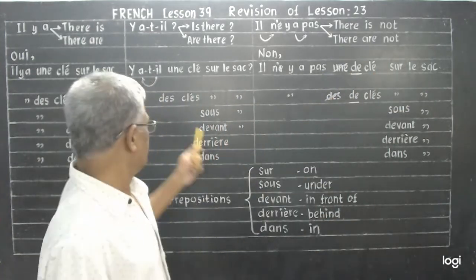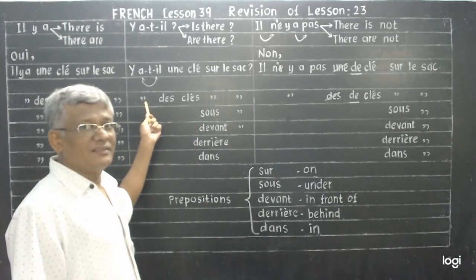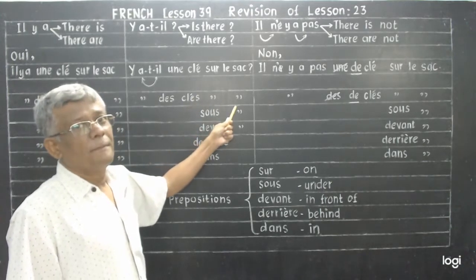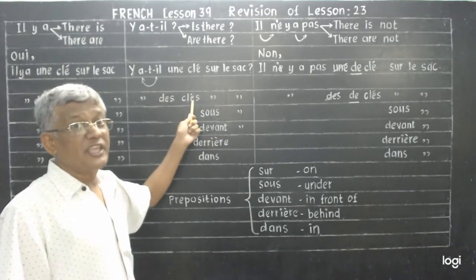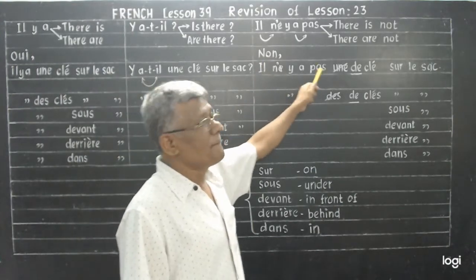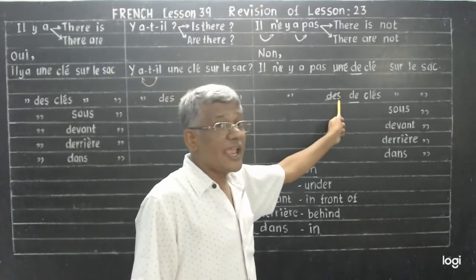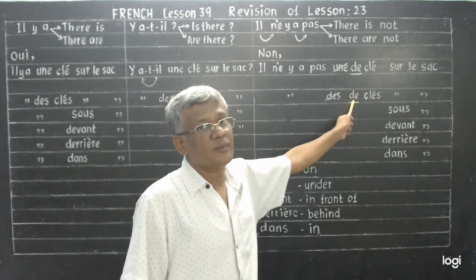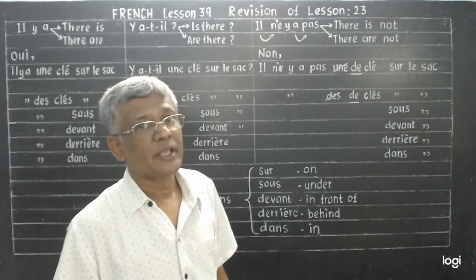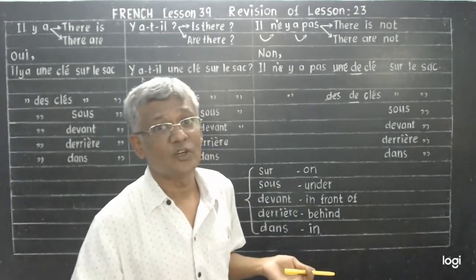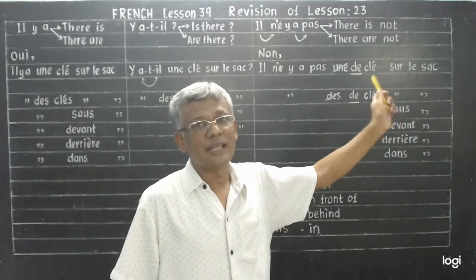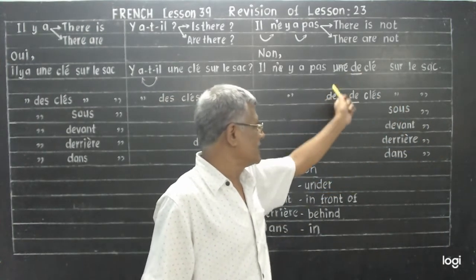Next question. Y a-t-il, is there or are there some keys on the bag? No. Il n'y a pas, des also becomes de. No, there are not some keys on the bag. No. It is there are not any keys on the bag. Okay, there are not any keys on the bag. It becomes like this. Des also changes into de.